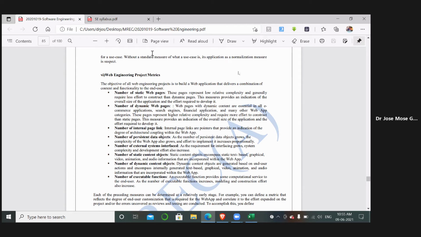Suppose you are considering some web page product. Whenever you are measuring the quality of that website, you need to consider all these modules: how many dynamic web pages the website has, how many static pages it has, the linkages between the objects, the external systems that are interfaced, the number of static images, the number of dynamic images, and the functions that are involved.